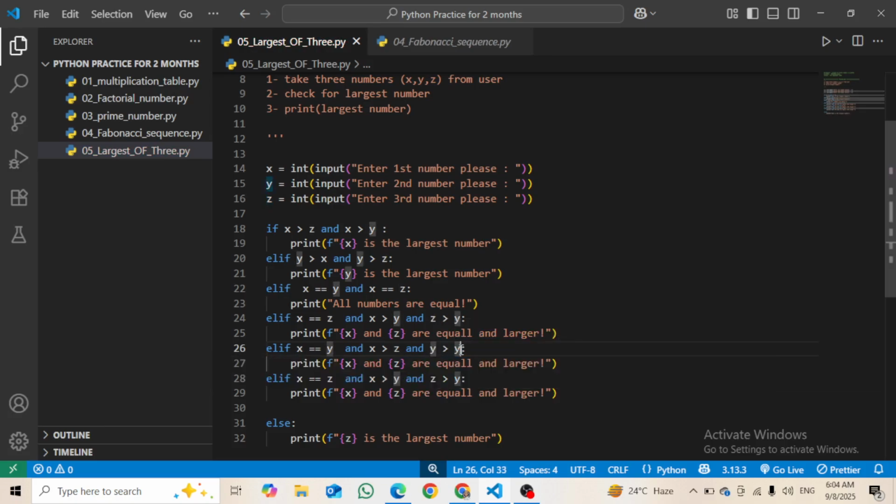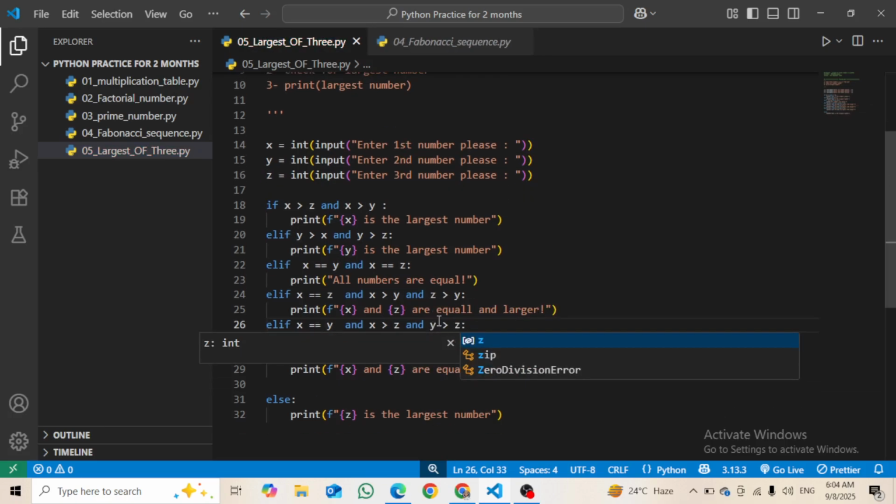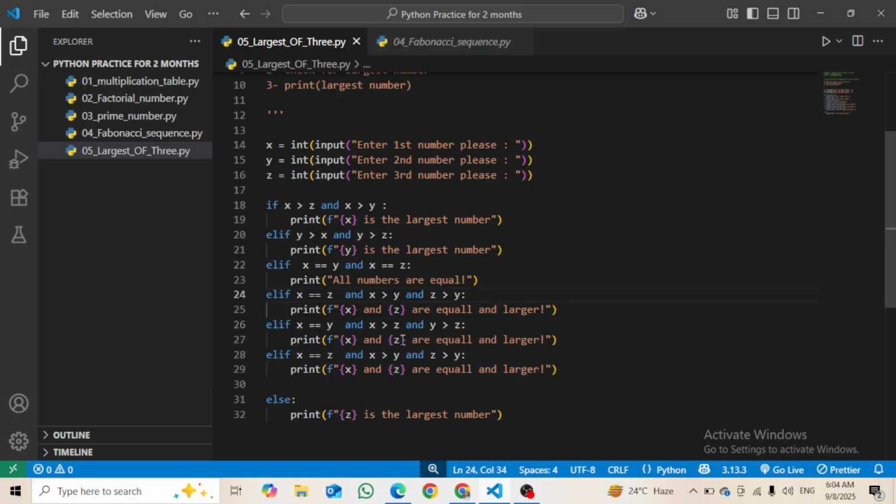So this time we will say that x and y are equal and greater. And here, what I will do is y and z, and just change them so it will be more convenient, right? So just add it here like this. It was correct, but we just have to change this thing here. Okay, and also this. Now let's run it again.